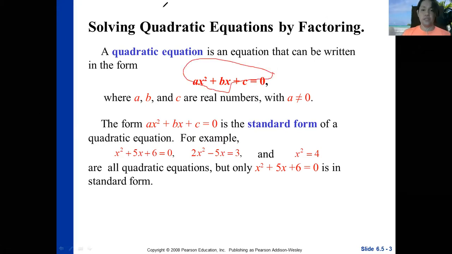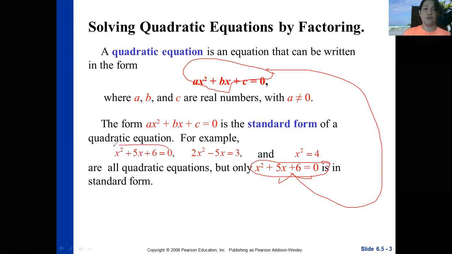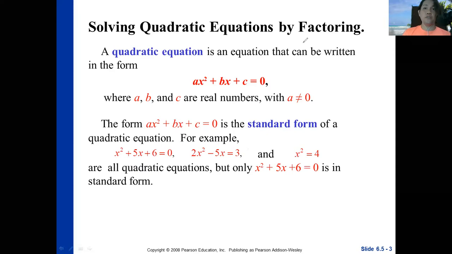As you can see, if we compare them, only x squared plus 5x plus 6 is equal to 0 is in standard form. This one is not in standard form, and this one is also not in standard form. So I want you to know how to write a quadratic equation in standard form.